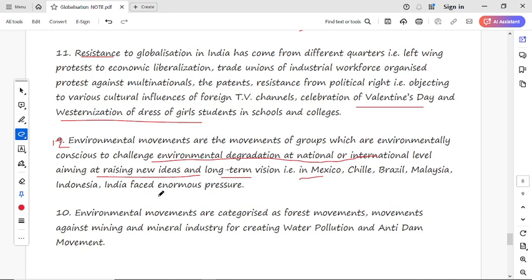It means indirectly, which are those activities responsible for environmental degradation at national or international level. It means they give the maximum long-term vision. For example, we can say Mexico, Chile, Brazil, Malaysia, Indonesia, India have enormous pressure regarding environmental degradation.